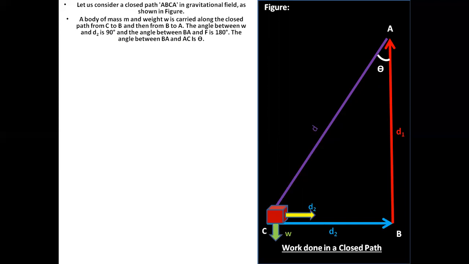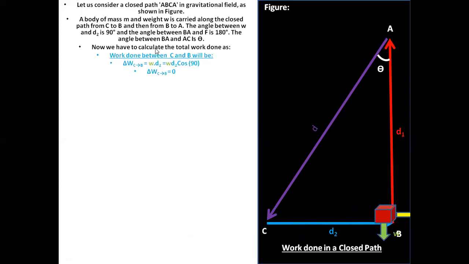So let's assume that, as we told, the angle between W and d2 is 90 degrees. So we have a 90 degree angle over here between W and d2, and we are moving it from point C to point B. Here we go. So it moved from point C to point B. Now we have to calculate the total work done, starting with the work done between C and B.